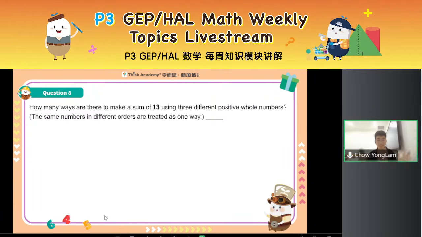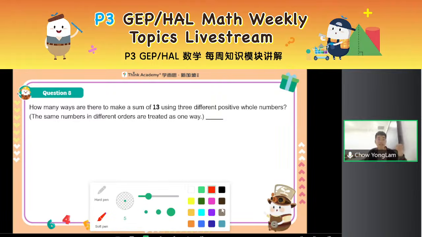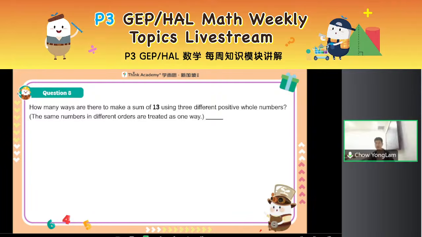So let's read the question, because when it comes to counting, like your addition and multiplication principle, your shortest path just now, one important key detail is to always read the question and look for hidden rules or conditions. For example, can you repeat the digits or not? Or even number? Pass through a point, don't pass through a point. Over here, let's take a look at this question and see what the hidden conditions are. How many ways are there to make a sum of 13 using 3 different positive whole numbers? Wow, I tell you, this single sentence already has 4 hidden conditions.